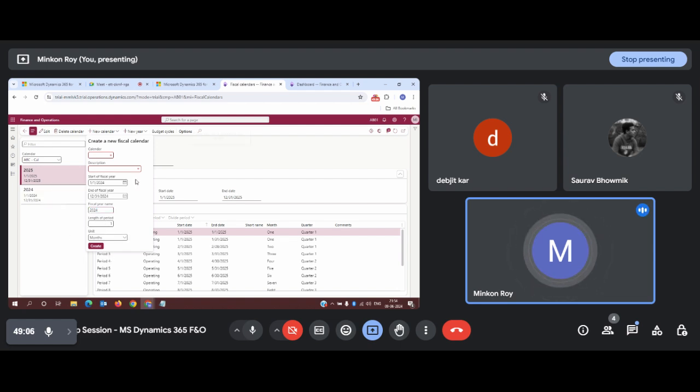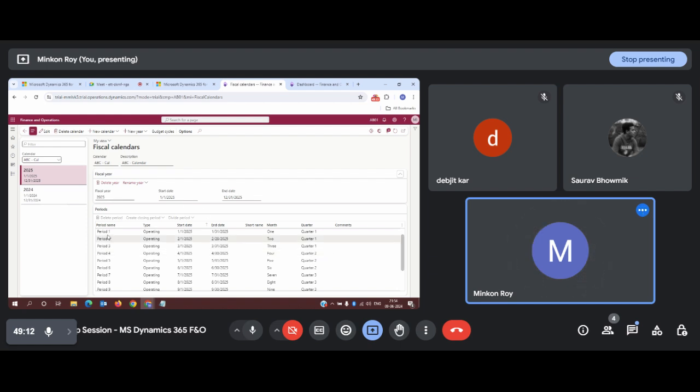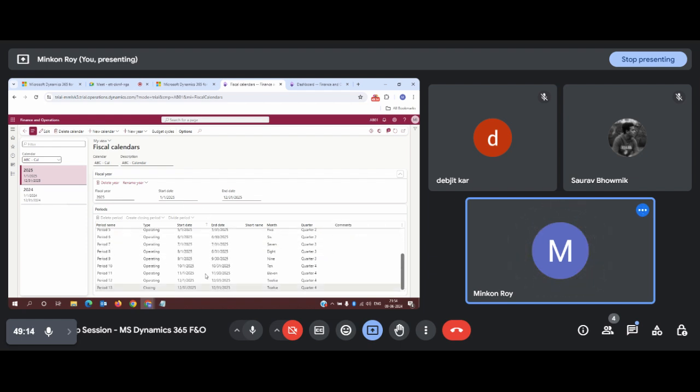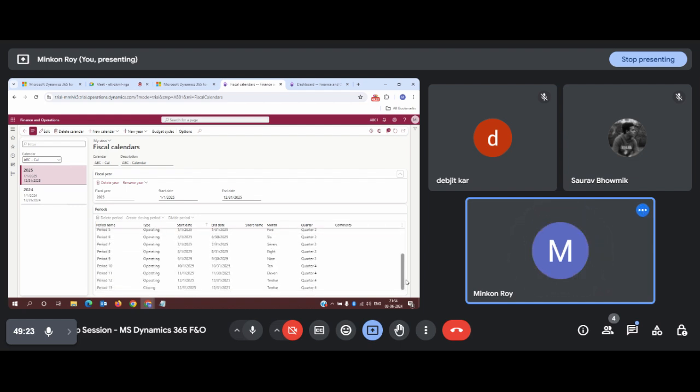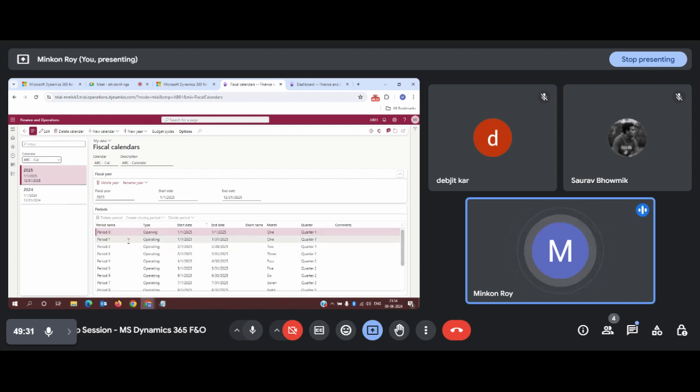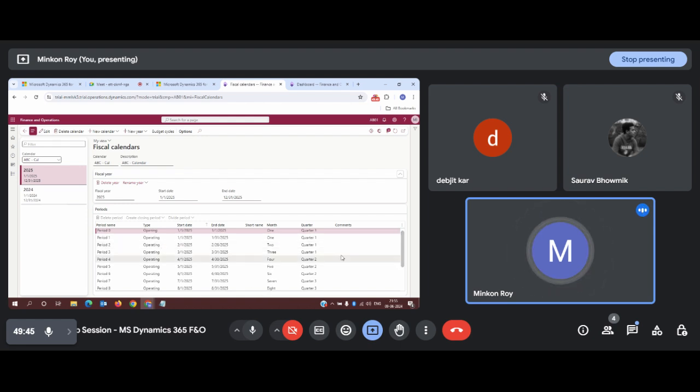So for my existing calendar also, my period has been divided into 12. I can see from period 1 to period 12. Now, in addition to that, you might see two more additional periods, period 0 and period 13. So in what context do these two additional periods occur in this section? Although we have divided the period into 12 equal months, what is the requirement for period 0 as well as for period 13? There is a very good significance for these two periods.